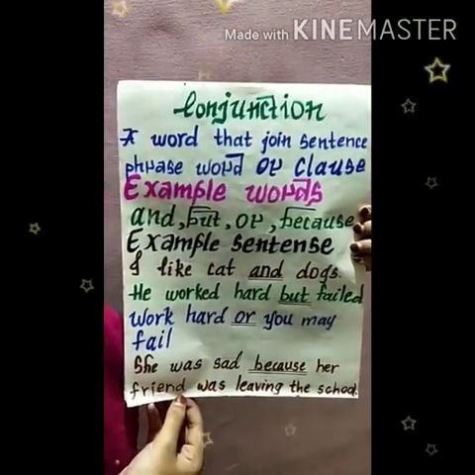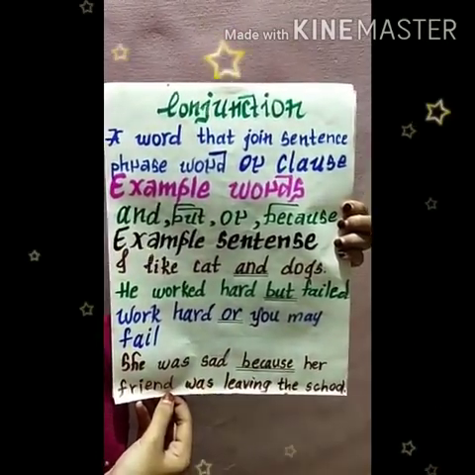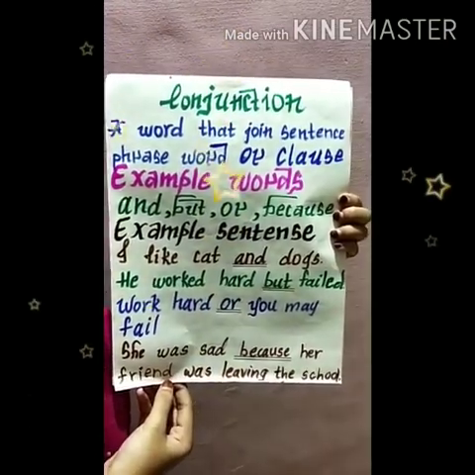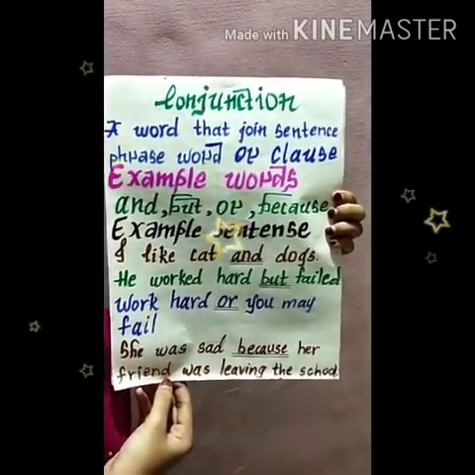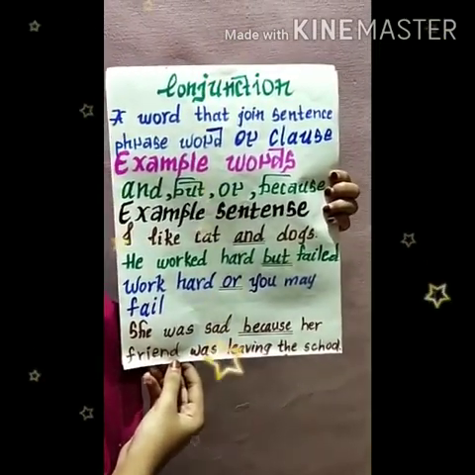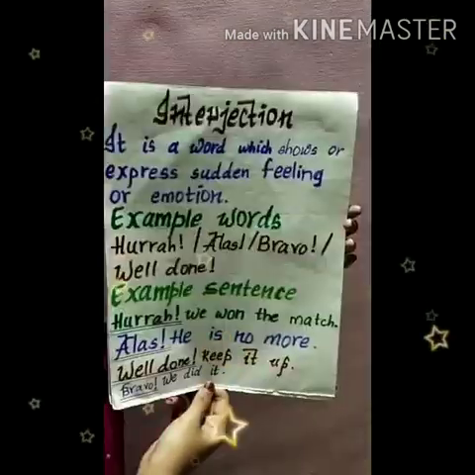Conjunction: a word that joins sentences, phrases, words or clauses. Example words: and, but, or, because. Example sentences: I like cats and dogs. He worked hard but failed. Work hard or you may fail. She was sad because her friend was leaving the school.